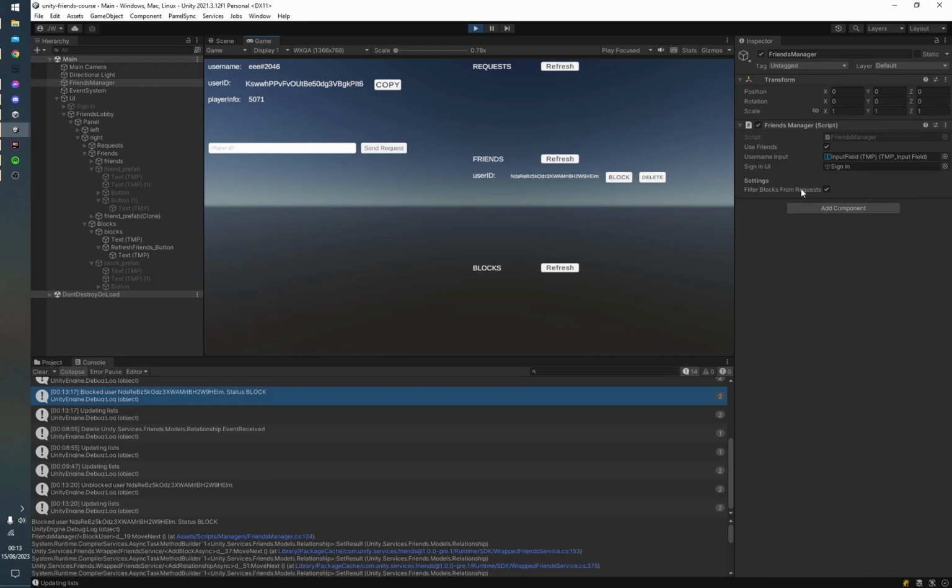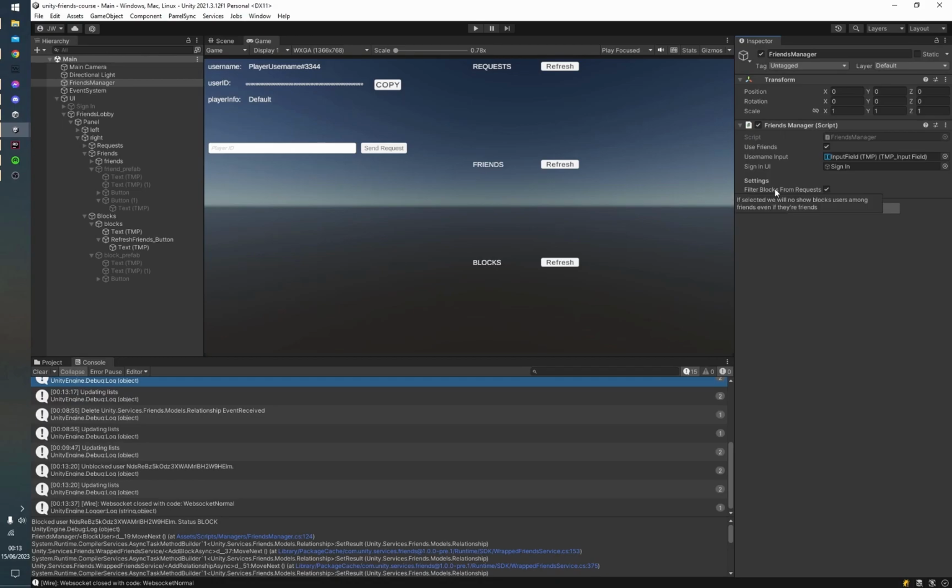Now, what I do want to show you finally is the filter blocks from request, this particular Boolean that I have here. And I did set it up to show with a tooltip, but I don't know exactly how Unity handles those things. Alright, so in Unity, tooltips only show up outside the editor mode. I did not know that, but you can see it just says if selected, we will not show blocked users among friends even if they are friends.